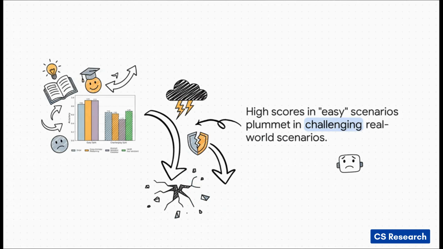Okay, this chart right here really lays out the problem perfectly. On the left, you've got the easy split, and the AI models are scoring above 90%. You can think of this like an open book test, right? They've basically seen the answers before. But then on the right, you have the challenging split. This is meant to mimic the real world with new evolving threats. And just look at that drop. Accuracy completely plummets. It's a huge failure, and that's the absolute core of this credibility crisis we're talking about.